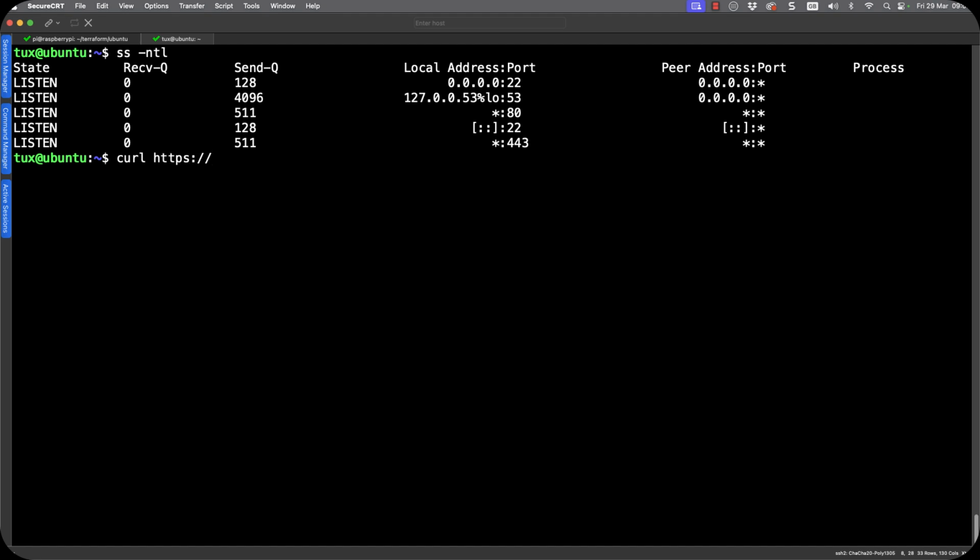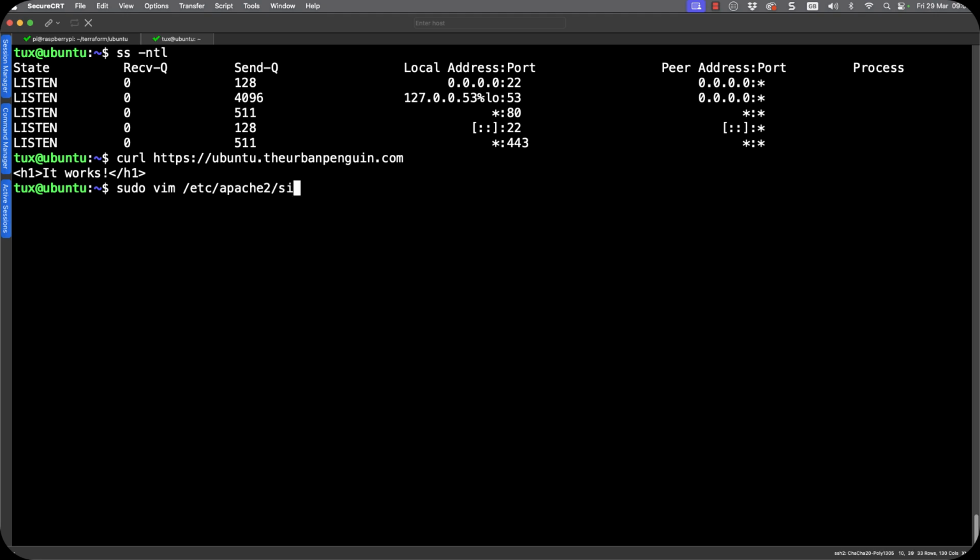If I go through then to HTTPS ubuntu.theurbanpenguin.com, normally curl's going to give us warnings if it's a wrong certificate, but we can see that we're getting through without any problems at all. So this is looking really good. We can run through and take a look at the configuration file that was added.